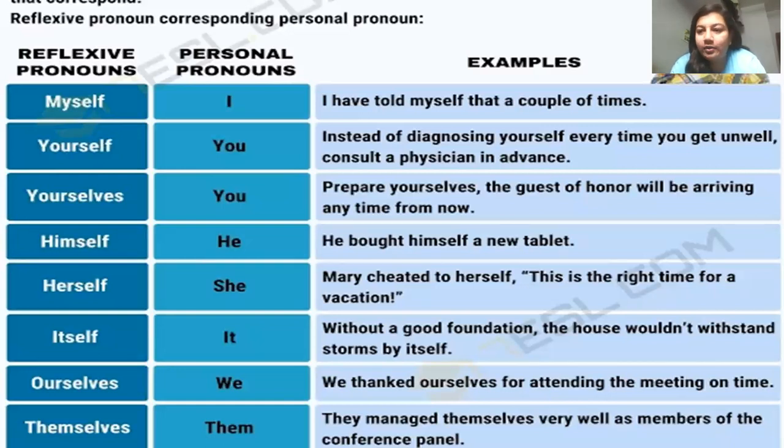So again here the reflexive pronoun themselves is referring back to the subject they. So I hope you are clear that reflexive pronouns are the pronouns with self or selves as their suffixes. They reflect back to the subject of the sentence, and that is why whenever a reflexive pronoun is used in a sentence, the subject and the object of the sentence are the same.